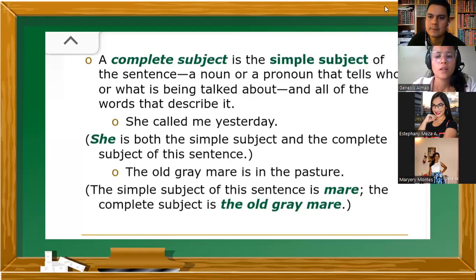A complete subject is the simple subject of the sentence, a noun or a pronoun that tells who or what is being talked about, and all of the words that describe it. That describes it.